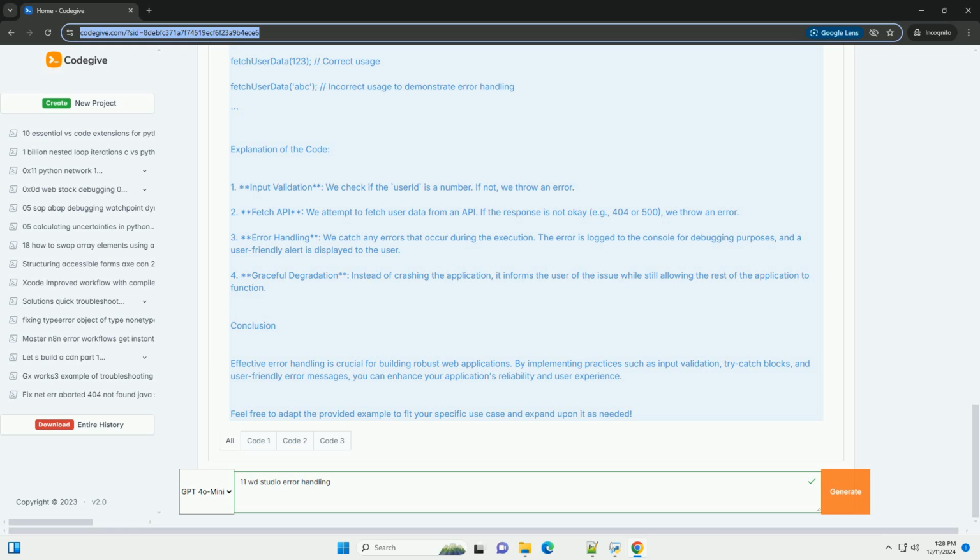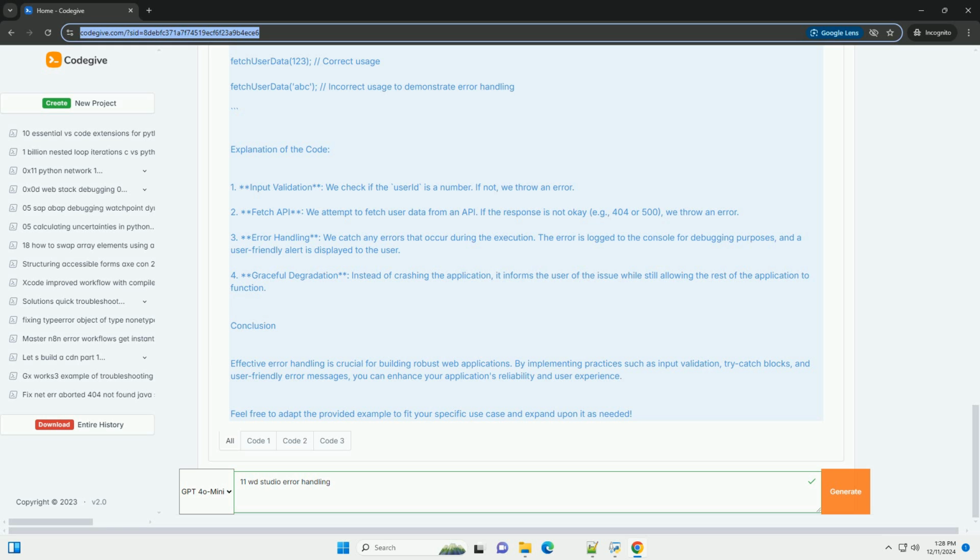3. Error handling: we catch any errors that occur during the execution. The error is logged to the console for debugging purposes, and a user-friendly alert is displayed to the user. 4. Graceful degradation: instead of crashing the application, it informs the user of the issue while still allowing the rest of the application to function.